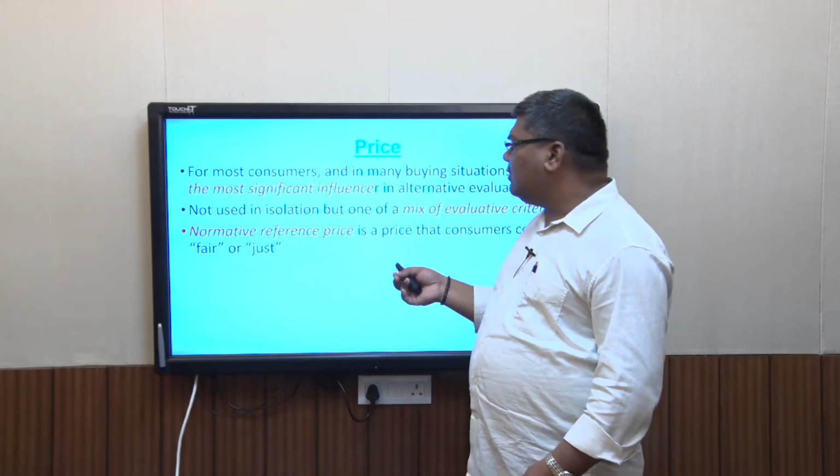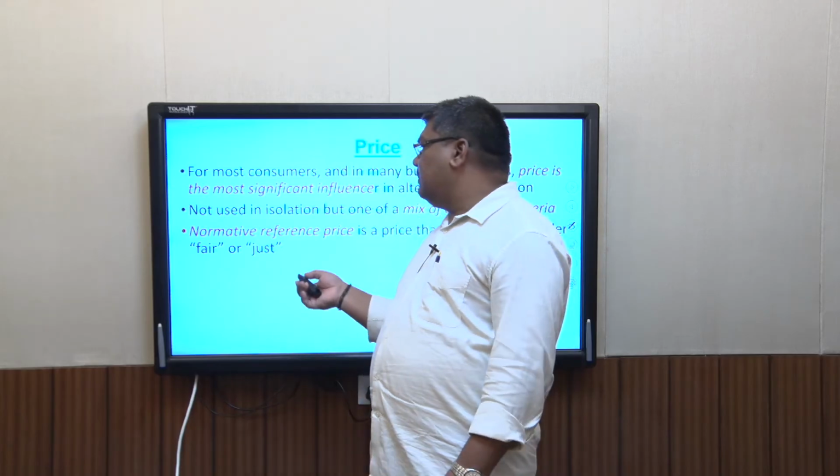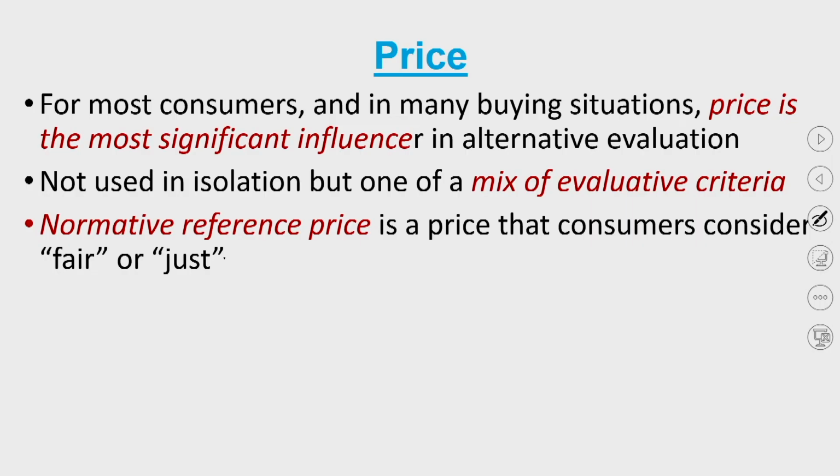And so when a consumer buys a product, he has in mind something called normative price or reference price. Normative reference price is a price that the consumer considers fair or just. Whenever a consumer thinks of buying something and looks at the price, what he is looking at is what has gone into making this product.